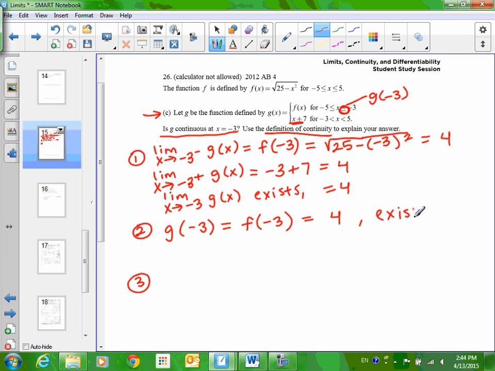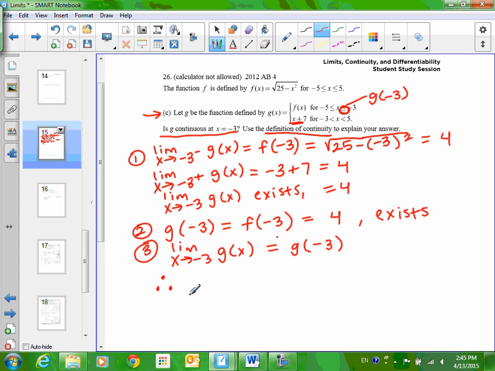So that's good. Right? The limit has to exist, the point has to exist, and then I'm going to move this up just a little bit. Finally, they have to be the same. Are they the same? Yes. The limit as x approaches -3 of g of x is the same as g of -3. Okay, these are the 3 things that they're looking for when they say use the definition of continuity.